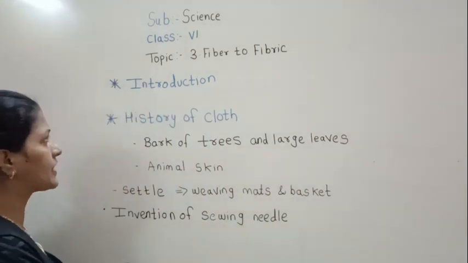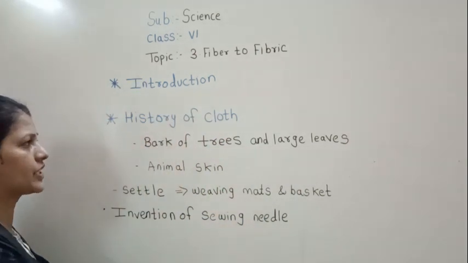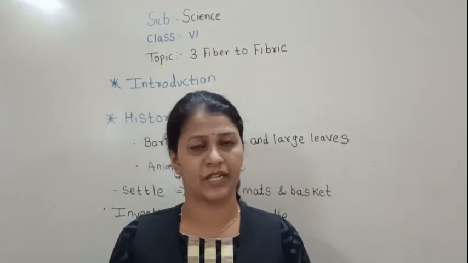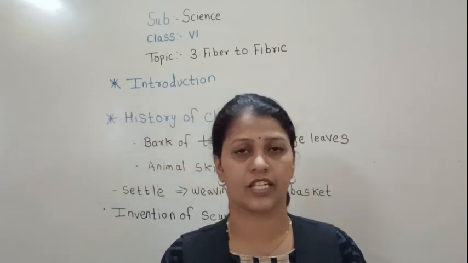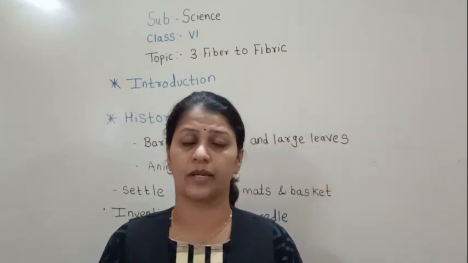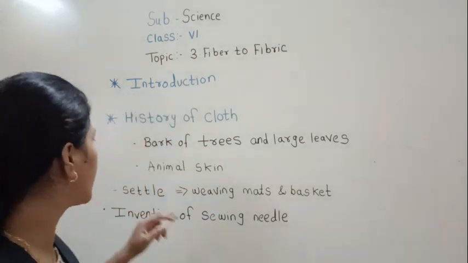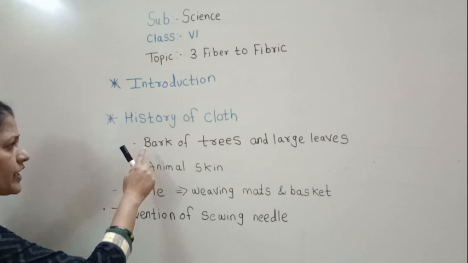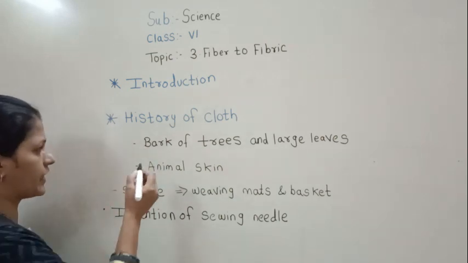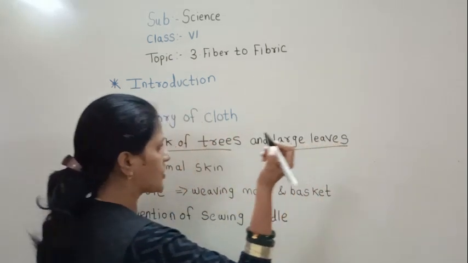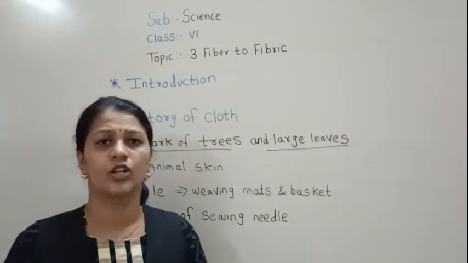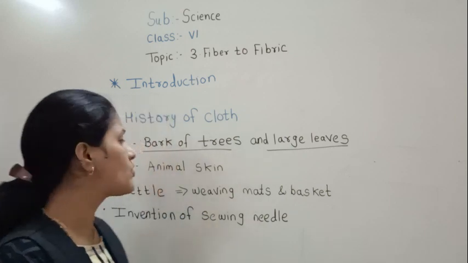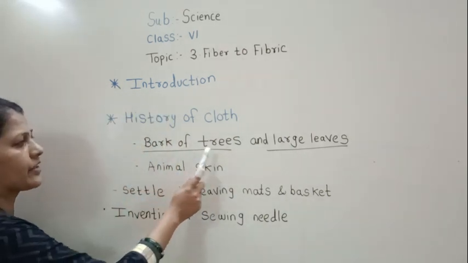So before starting with this lesson, let's learn the history of cloth. In early human days, people did not have cloth. They protected themselves with the help of the bark of trees and large leaves. Are you getting it? To protect themselves from the winter and the rain, they used the bark of trees